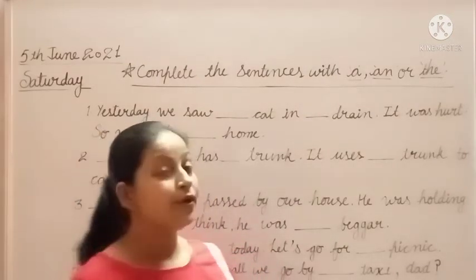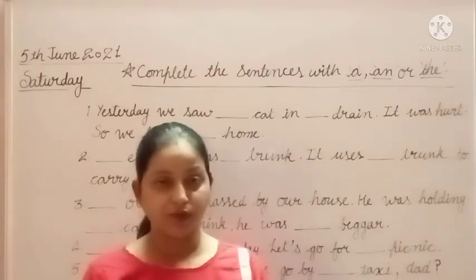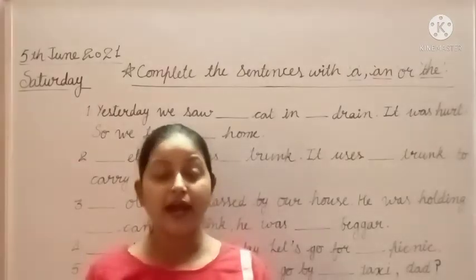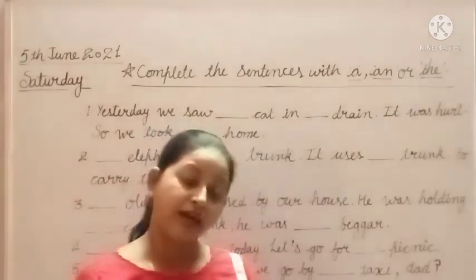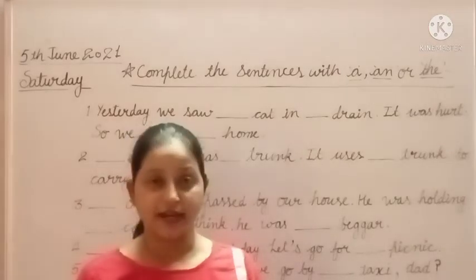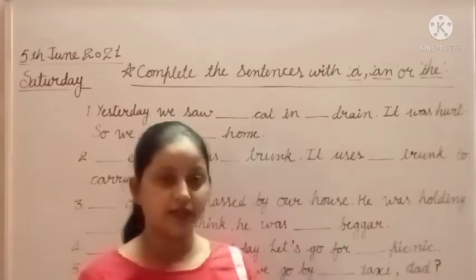And when we talk about someone in the first sentence, then we use a or an according to the sound. And when we talk about that one again in the second sentence, then we put the before that noun.